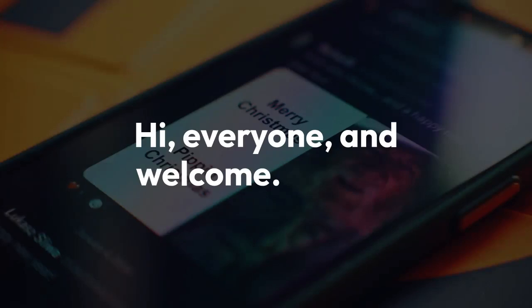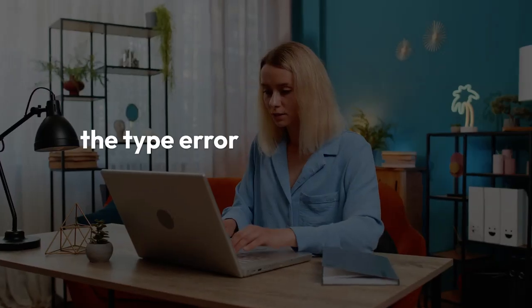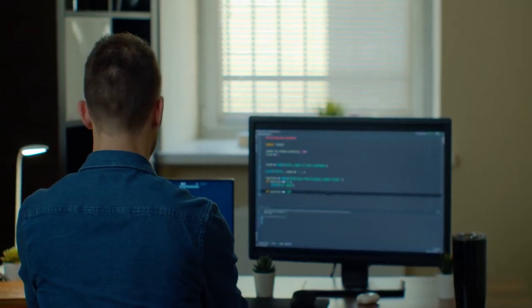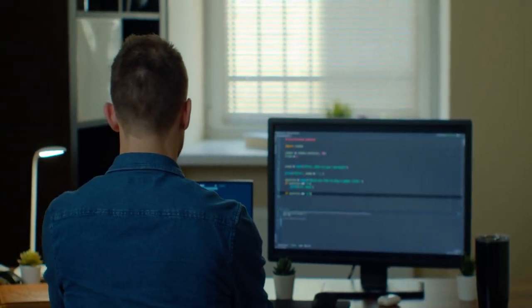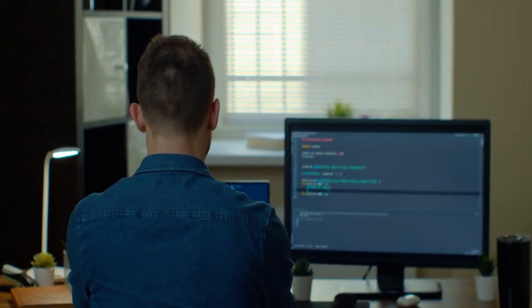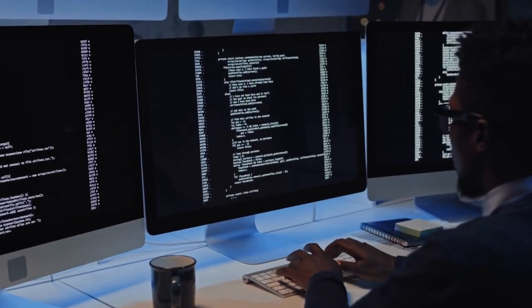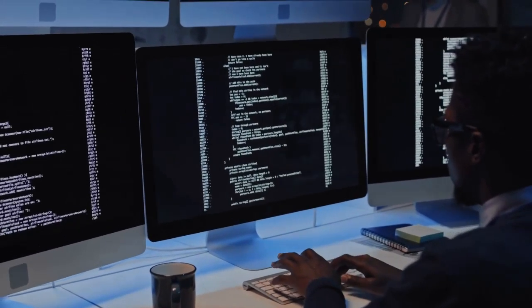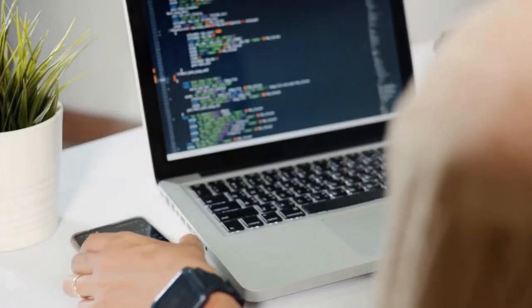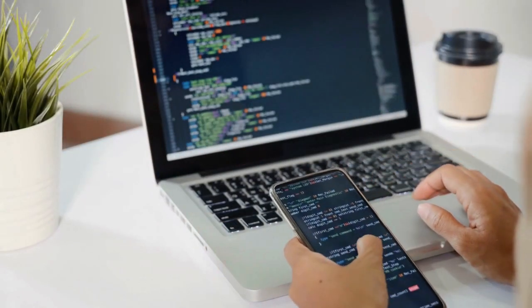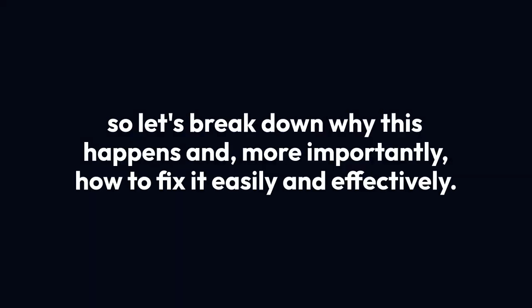Today, we're diving into a common and often frustrating error you might encounter when working with Discord.js version 14.7.1. The type error, channel.isTextBased is not a function. This error pops up when you're trying to check if a channel can send messages, but the Discord.js library tells you the isTextBased method simply doesn't exist on the channel object you're working with. It can be quite confusing because isTextBased is a valid method in Discord.js v14 for certain channel types, so let's break down why this happens and, more importantly, how to fix it easily and effectively.